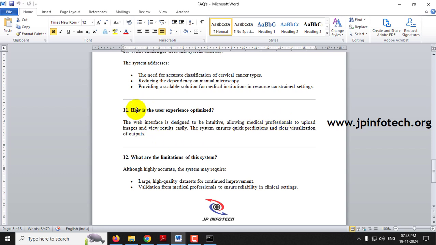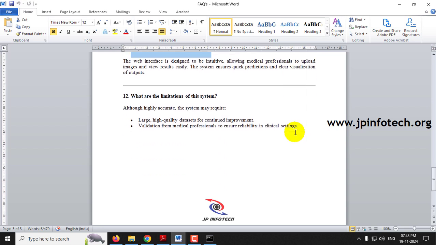How is the user experience optimized? The web interface is designed to be intuitive, allowing medical professionals to upload the images and view results easily, so that the system ensures quick prediction and clear visualization of outputs. And what are the limitations of the system? Although we have achieved high accuracy, the system may require large, high quality data sets for continued improvement, and validation from medical professionals to ensure reliability in clinical settings will be helpful.